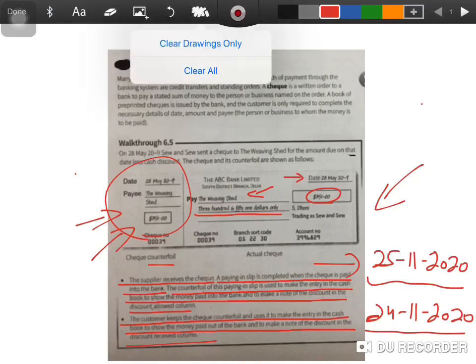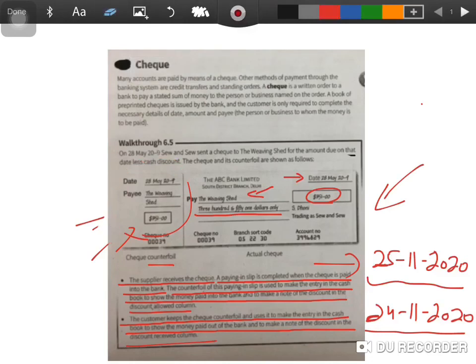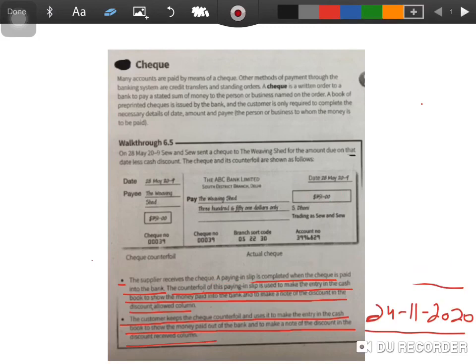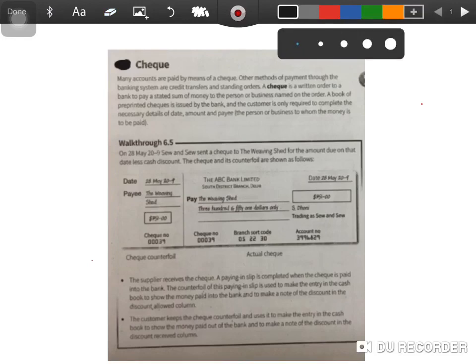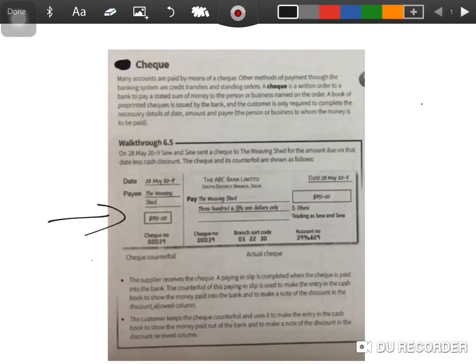Okay, so this is how a check looks like, and we also discussed why a check is issued, and how a check is deposited into the bank account using the paying in slip. Then I can use that paying in slip to record entries in my accounting books, and the person issuing the check can use the check counterfoil to record entries in his accounting books.